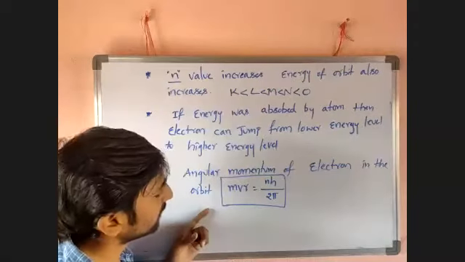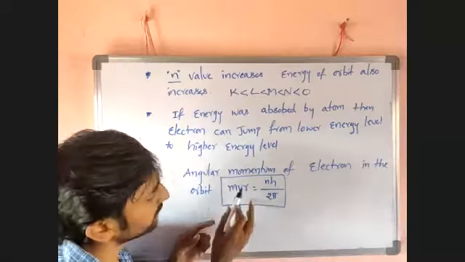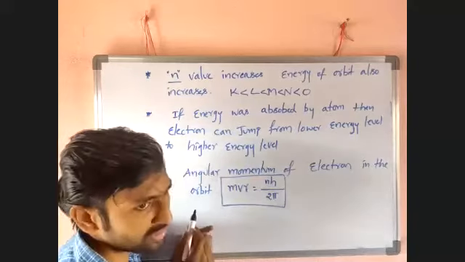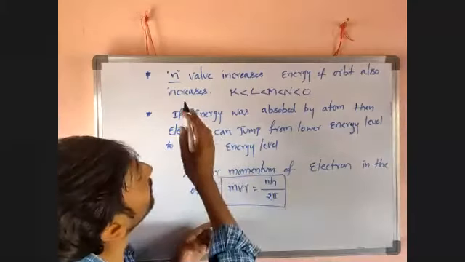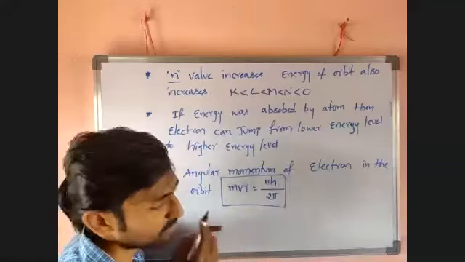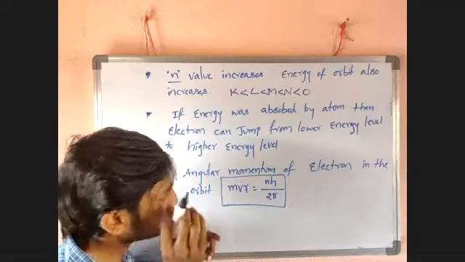Look here, m equals mass, v equals velocity, r equals radius, n is the orbit number, and h equals Planck's constant. It is covered in lower classes.